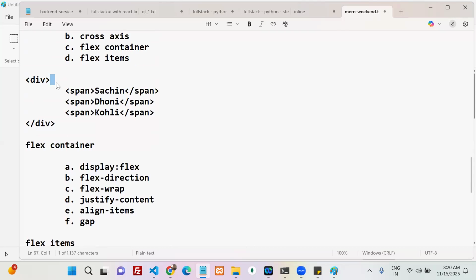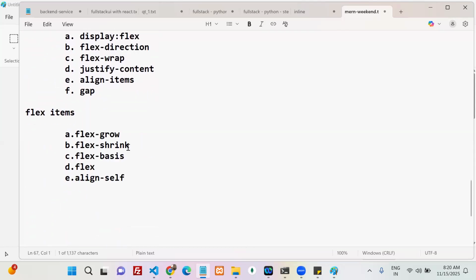Flex container. That element is acting like a flex container. The container contains how many elements? Those all come under items only. Flex items, we can apply what? Flex grow, flex shrink, flex basis, and align self. These are the properties for flex items. Just spell them out and try to remember.